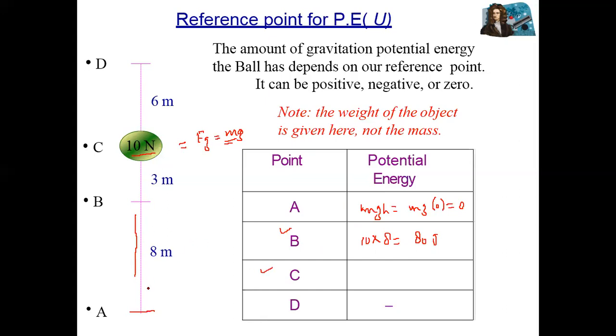What about at position C? The distance from A to C equals what? The total distance is 8 plus 3. So 8 plus 3 equals 11. So we have mgh, where mg is given as 10, multiplied by 11 equals what? I think 120 joule. 110 or 120? 110. Excellent. 110.